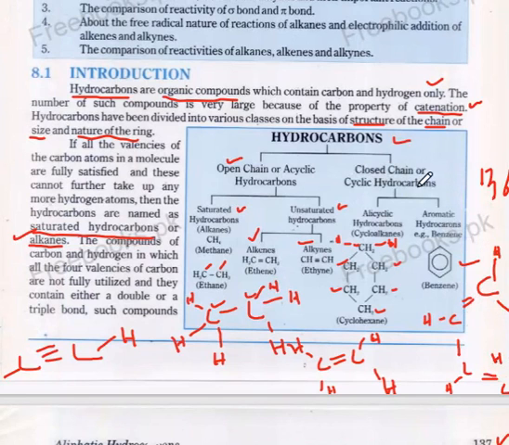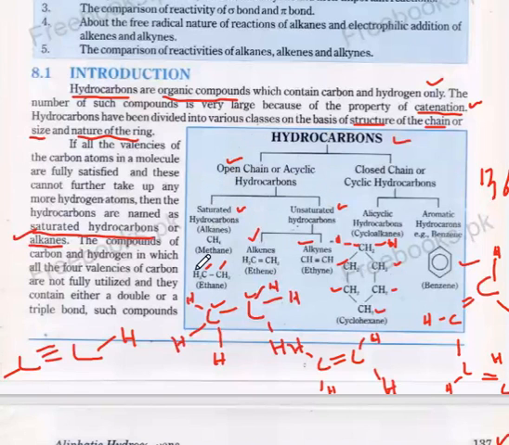In closed chain hydrocarbons, alicyclic hydrocarbons, cycloalkanes, there is no double or triple bond. Aromatic hydrocarbons like the benzene ring. So this is the simple classification of hydrocarbons at FSc level. Hydrocarbons: open chain, closed chain. Open chain: saturated and unsaturated.